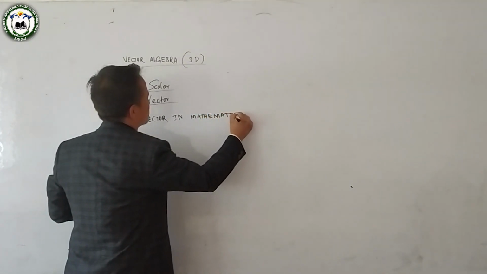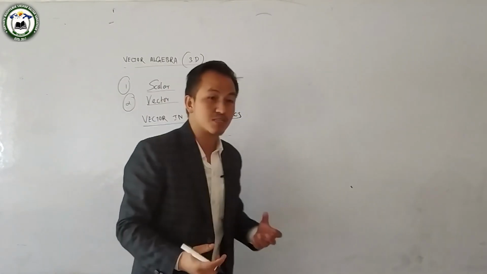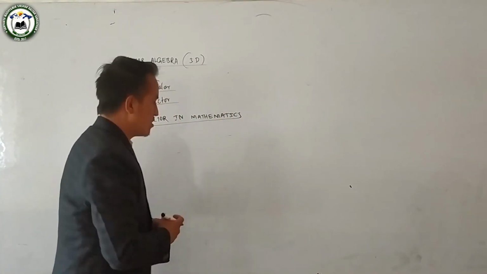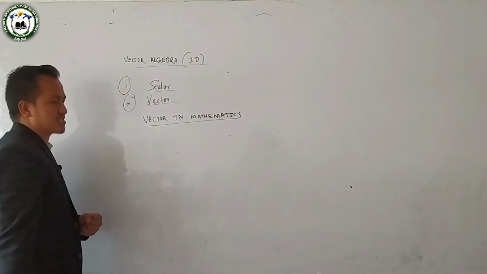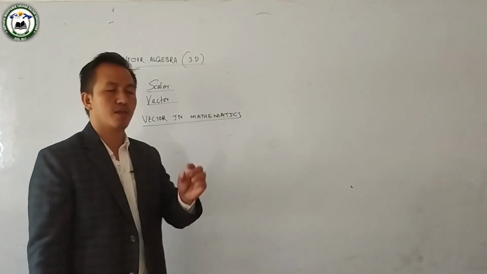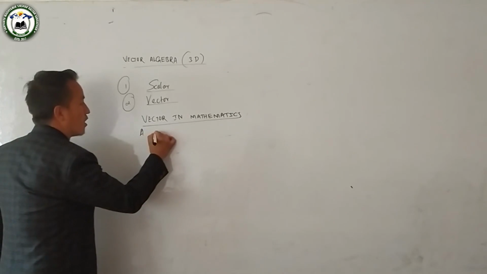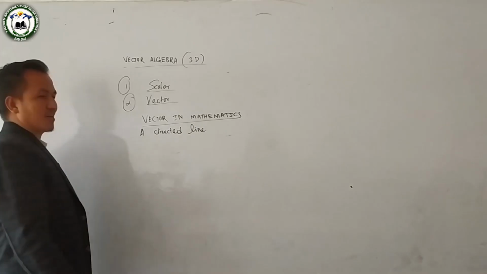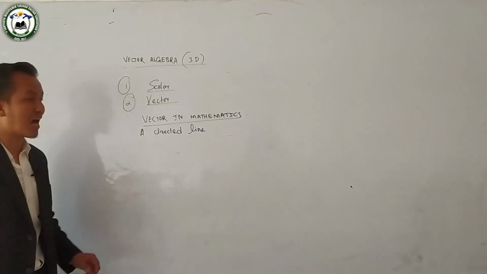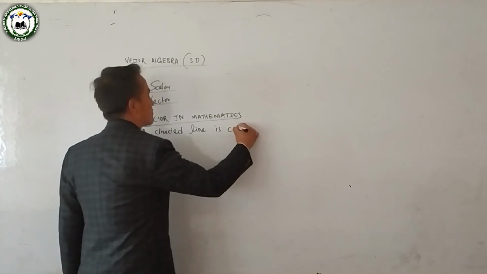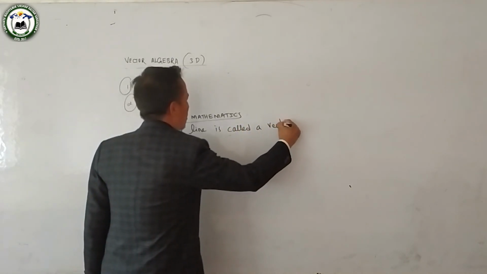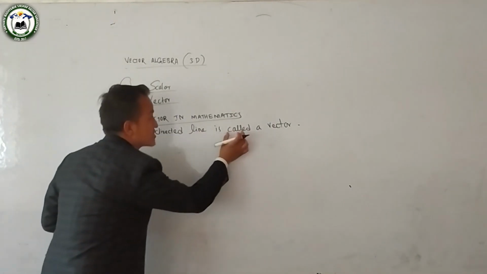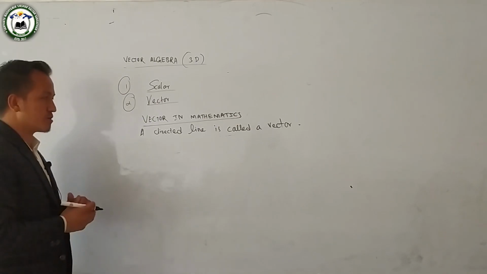Like in physics, it has magnitude and it also has direction. Actually in mathematics, a directed line is called a vector. What is it in mathematics? A directed line is called a vector.